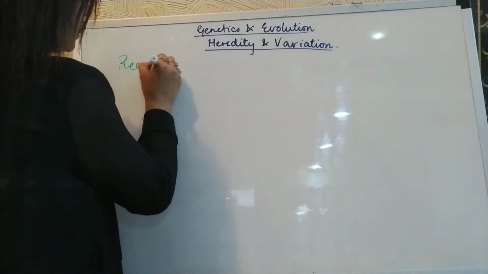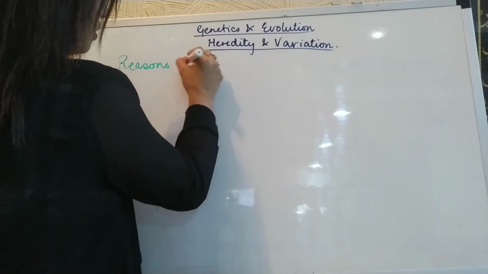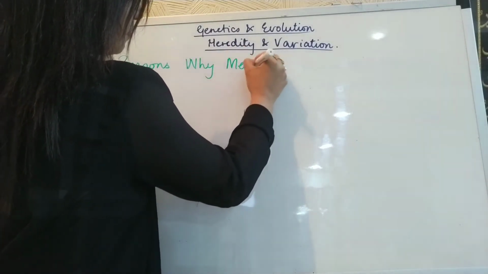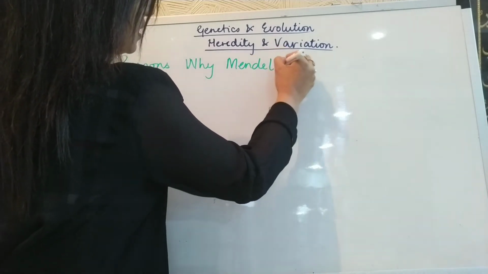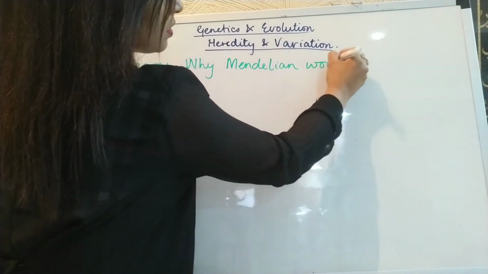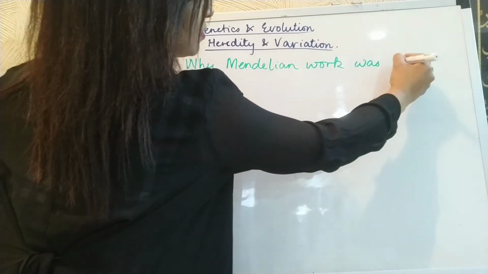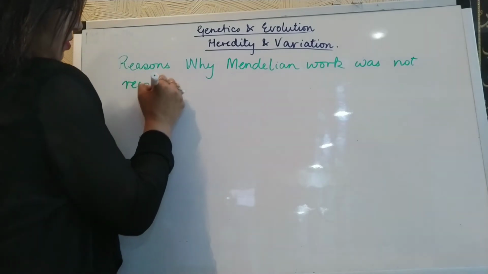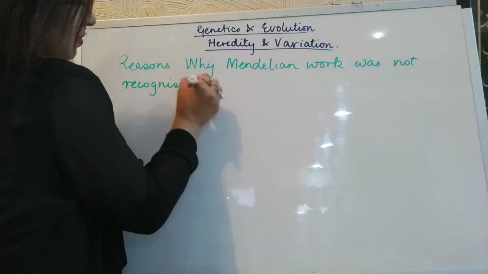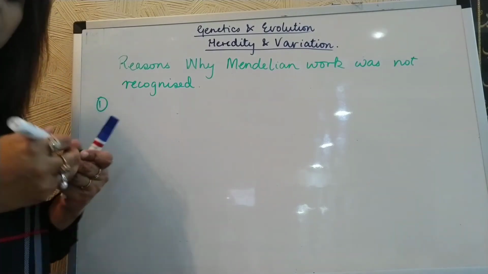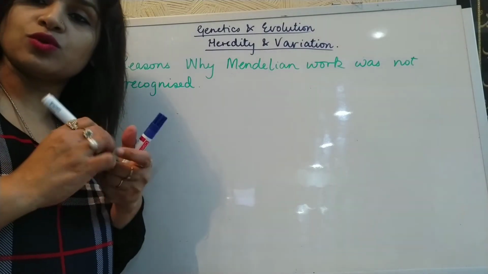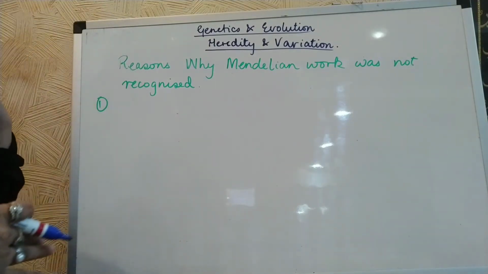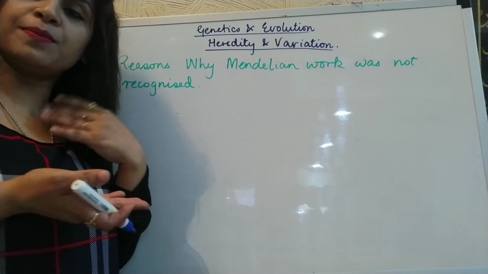So we will see the various reasons why Mendelian work was not recognized. There were three main reasons. The first reason was that his research work was not published properly.